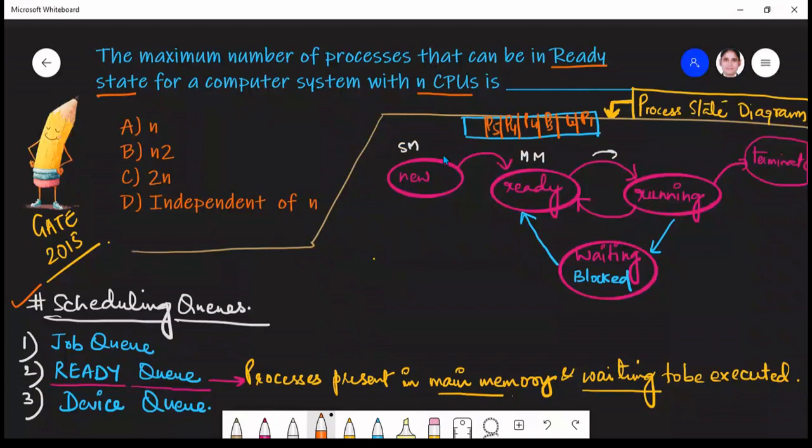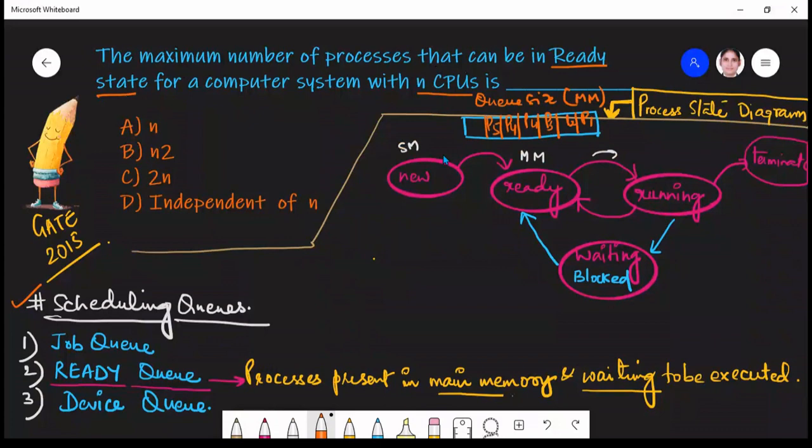The processes which are present in the ready queue are not dependent on the processor, rather they are dependent on the queue size, and this queue size is again a part of main memory. So the number of processes waiting in the ready queue is independent of the CPUs, but it is dependent on the queue size. So if let's say the queue size is fixed, there will be some particular number of processes that can be allocated to the queue.